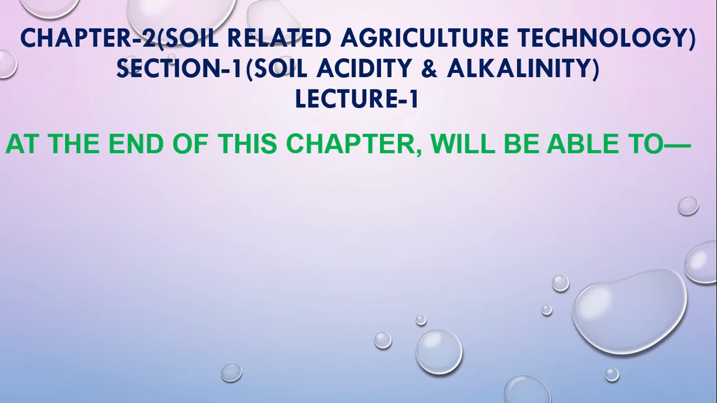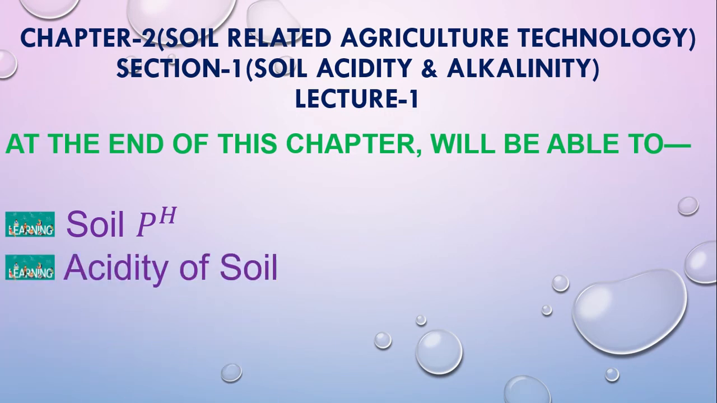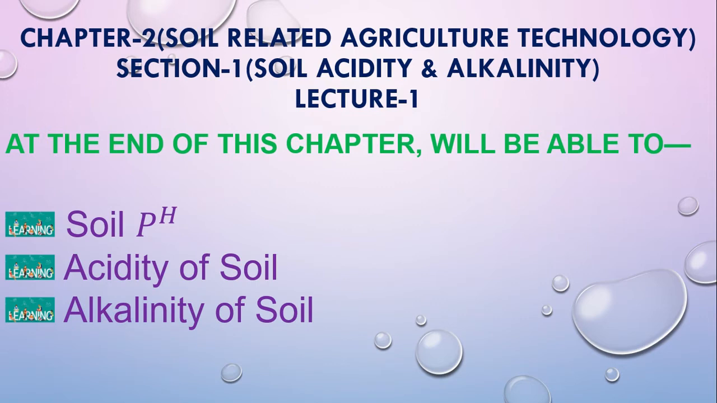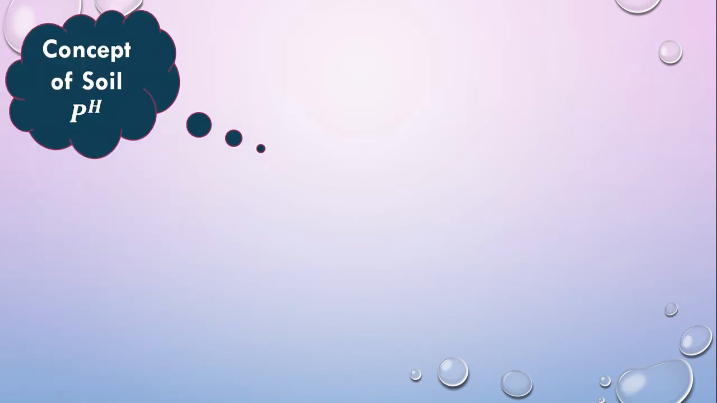After completing this section, we will be able to understand soil pH, acidity of soil, and alkalinity of soil. That means details about soil pH, then details about acidity of soil, and then alkalinity of soil. First of all, the concept of soil pH.